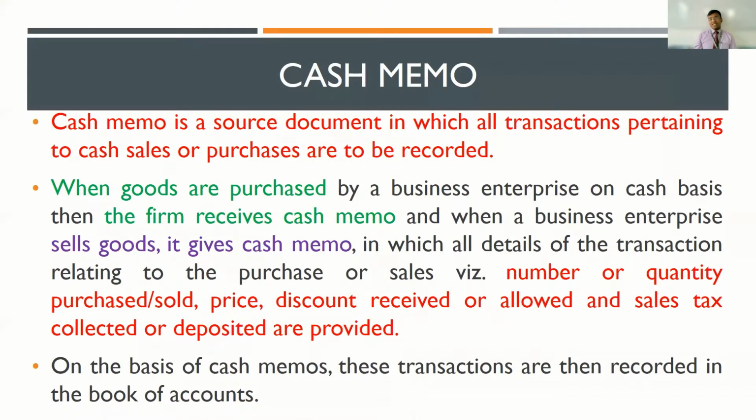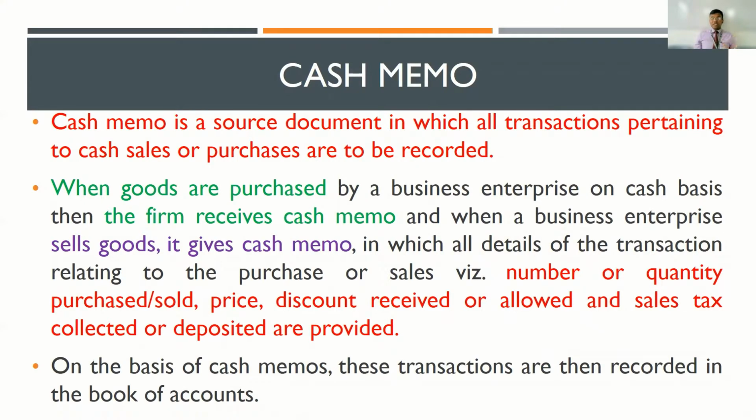Now, once the transaction has been executed, what happens with the cash memo? The cash memo is then passed on to the accounts team. Probably what would happen is the transaction that is taking place need not be executed by the accounts team. It could be executed by some other department of the organization. It could be by the production team. It could be by the marketing team. It could be by the sales team. So whichever team is executing the transaction, they will carry out the transaction.